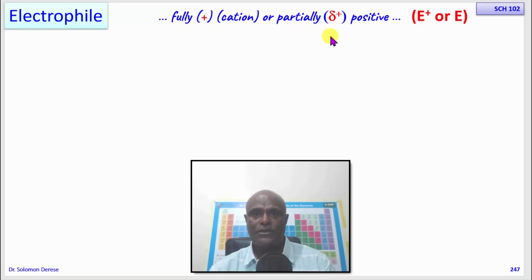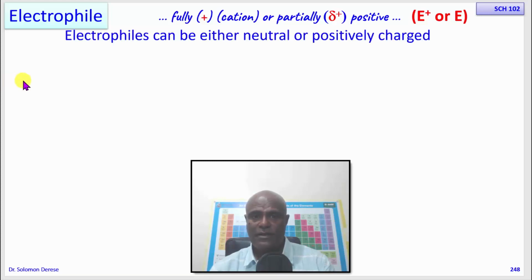So electrophiles can be fully positively charged or partially positively charged. Those are the two types of electrophiles. When they are partially positive, the electrophiles are neutral. When they are fully positive, the electrophiles are positively charged. So we have two types: one that is fully positively charged, and another one that is partially positive.